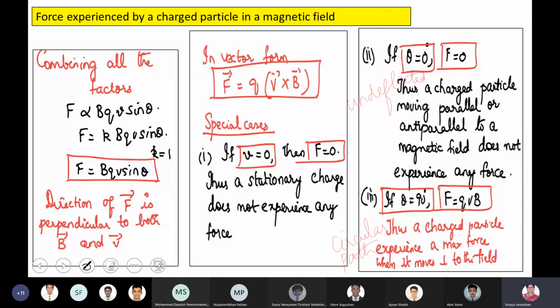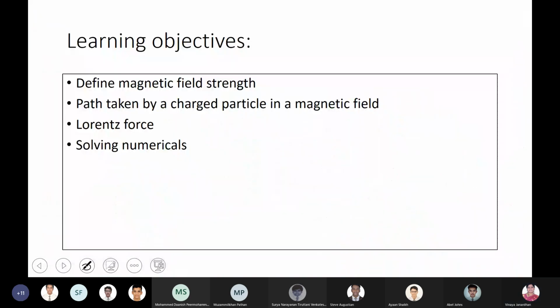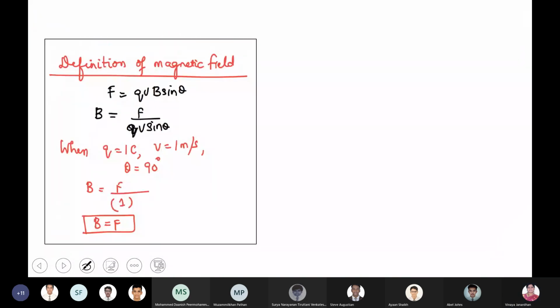Shall I go for the next one? Defining your magnetic field. Now see, defining magnetic field, what do you mean by that? How will you define a force?